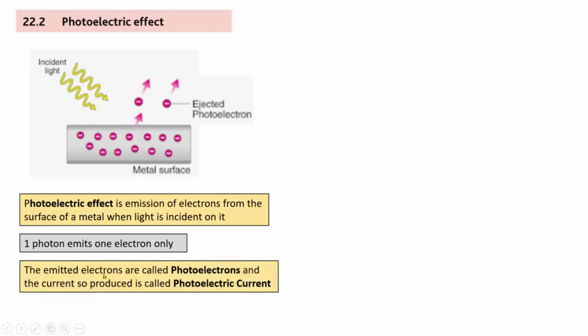Now read this out, Rakin. The emitted electrons are called photoelectrons, and the current so produced is called photoelectric current. Right? So quickly draw this diagram and write down these three statements.